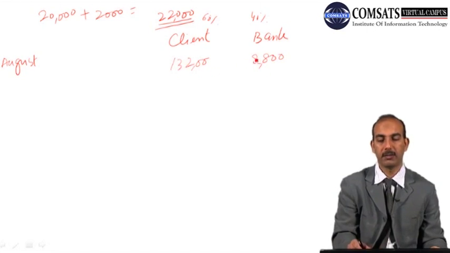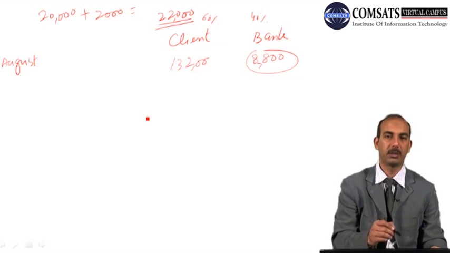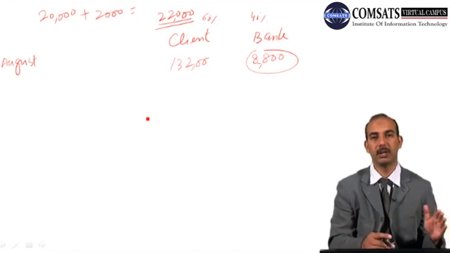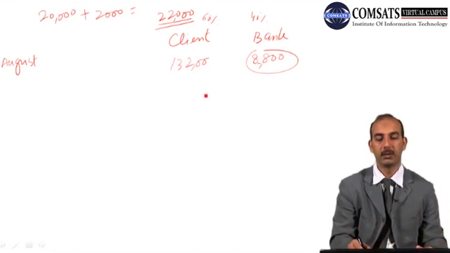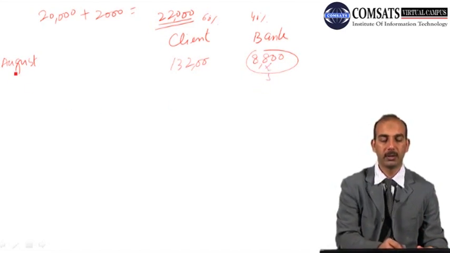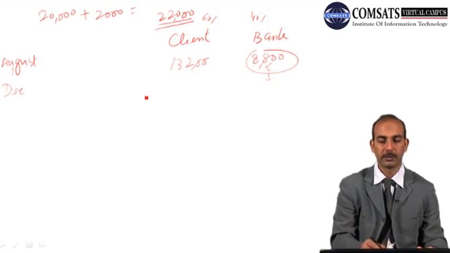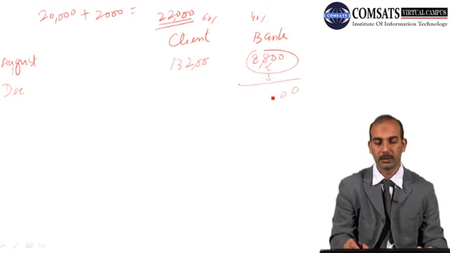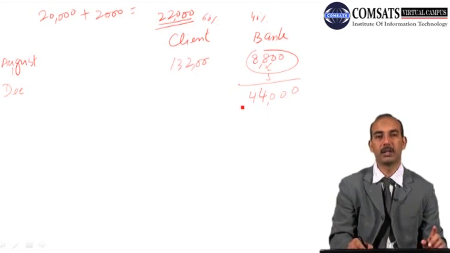So this share will be paid to the bank for the next 6 months, that is 1 month has already been paid, and for the next 5 months, so we can multiply it by 5 until we make payment from August to December, and it will make 44,000 for the next 5 months.